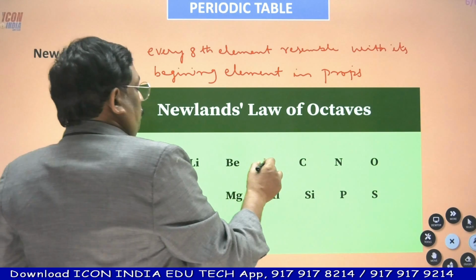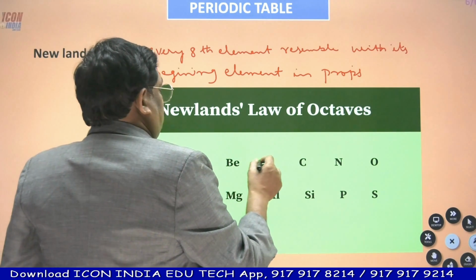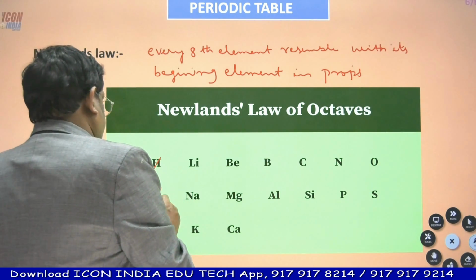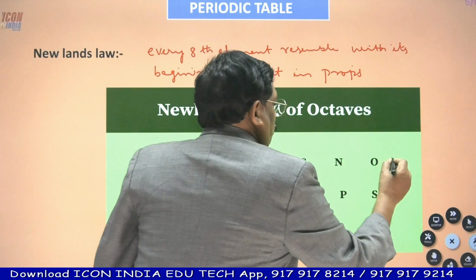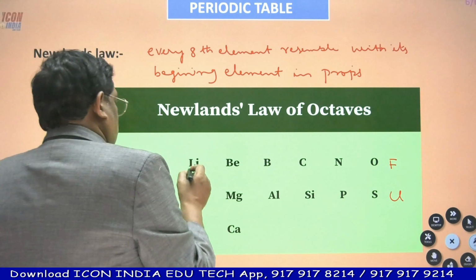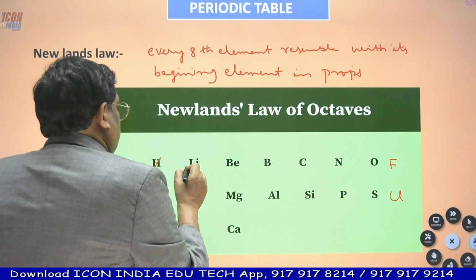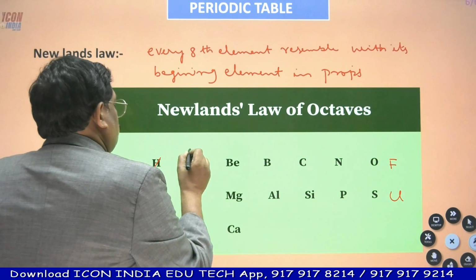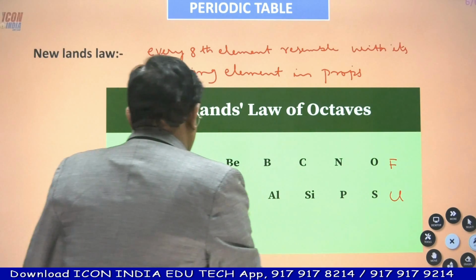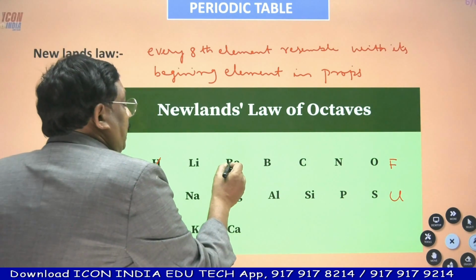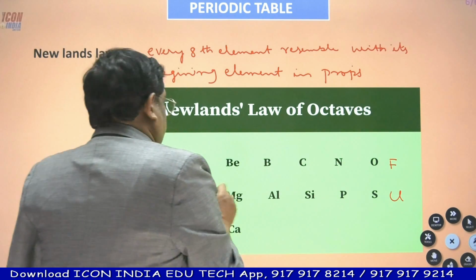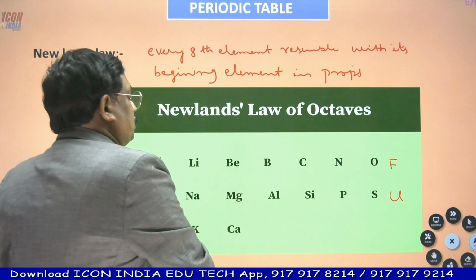Lithium, beryllium, boron, fluorine and chlorine here only. Suppose lithium is the first element, it's 1, 2, 3, 4, 5, 6, 7 and the 8th element. If beryllium is the first element, 1, 2, 3, 4, 5, 6, 7, 8, beryllium and magnesium resemble.